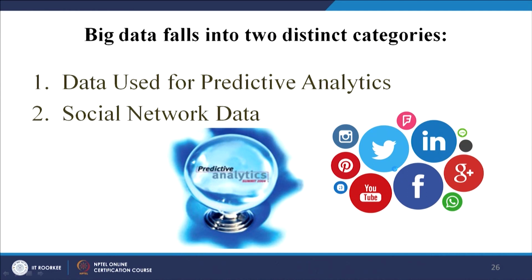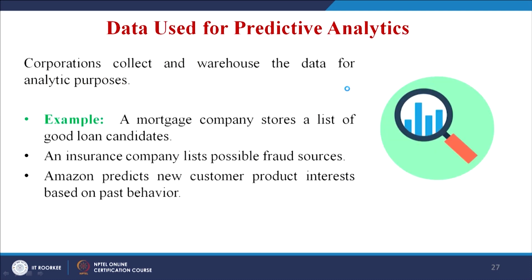Big data falls into two distinct categories: data used for predictive analytics, so to predict the future, and social networking data. So, let us see. Corporations collect and warehouse the data for analytic purposes. They collect the data, they store the data, right. For example, a mortgage company stores a list of good loan candidates, that means candidates with good creditworthiness, who were paying their loan back on time.